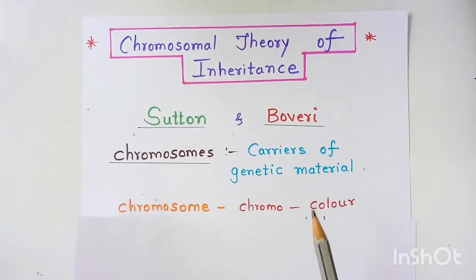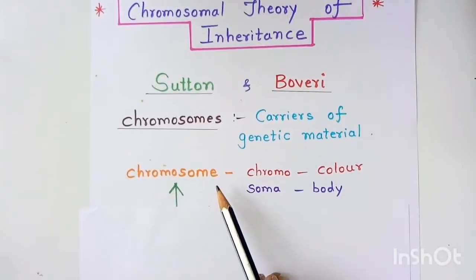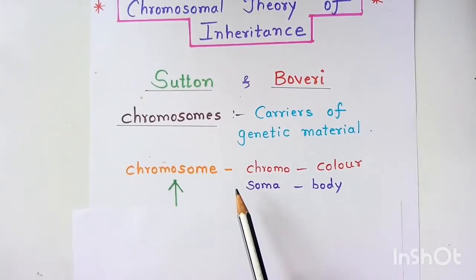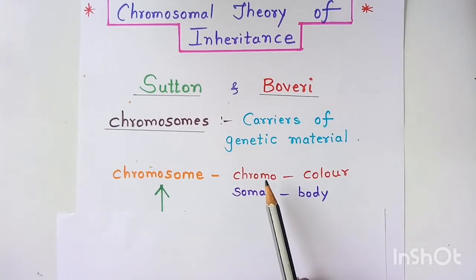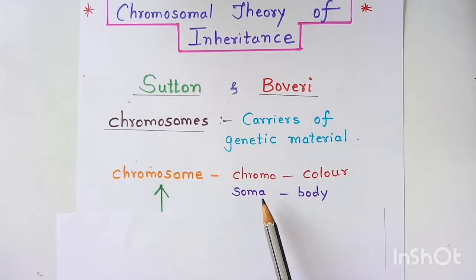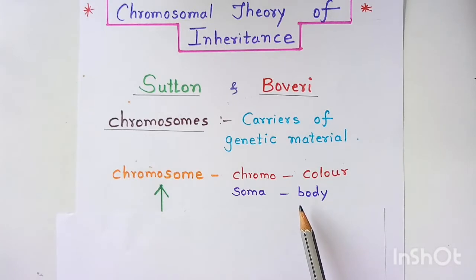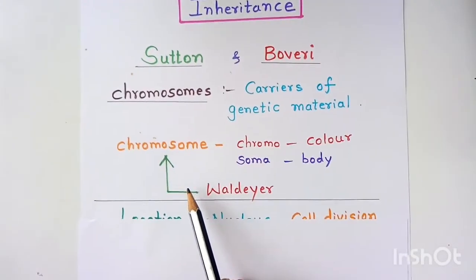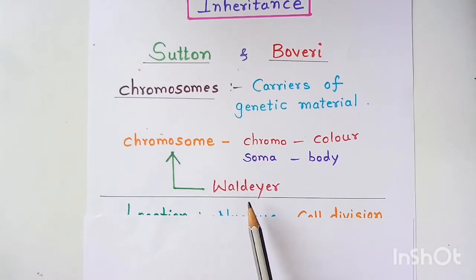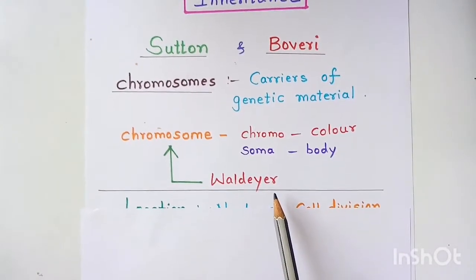What does the word chromosome mean? If we split the word chromosome into two parts, it becomes chromo and soma. The word chromo means color and soma means body. The term chromosome was first coined by a scientist called Waldeyer in the year 1888.